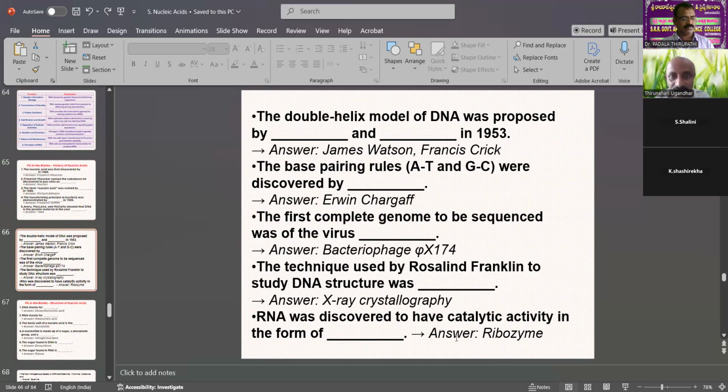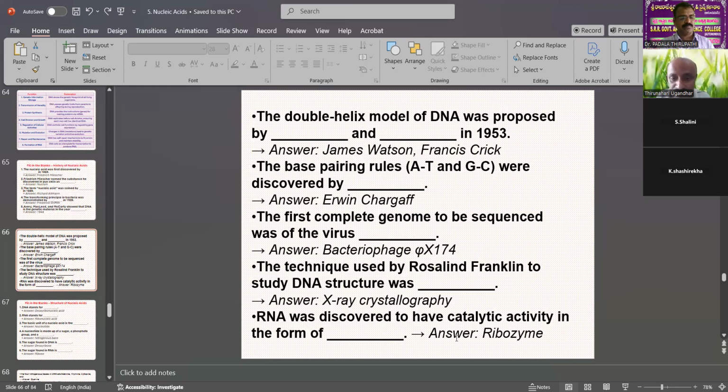The double helix model of DNA was proposed by James Watson and Francis Crick. The base pairing rules, adenine with thymine and guanine with cytosine, were discovered by Erwin Chargaff, a major scientist. The first complete genome to be sequenced was of a virus, a bacteriophage.